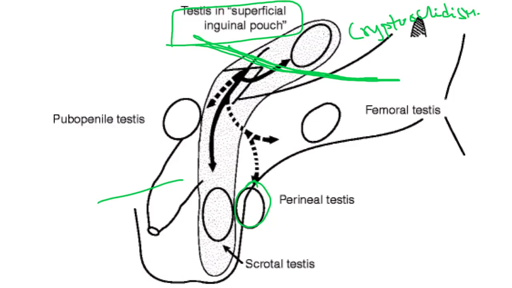Okay, so the site is the superficial inguinal pouch, between the external oblique aponeurosis and the deep membranous layer of the superficial fascia of the anterior abdominal wall, or Scarpa's fascia. So this space between the external oblique aponeurosis and Scarpa's fascia is called the superficial inguinal pouch.